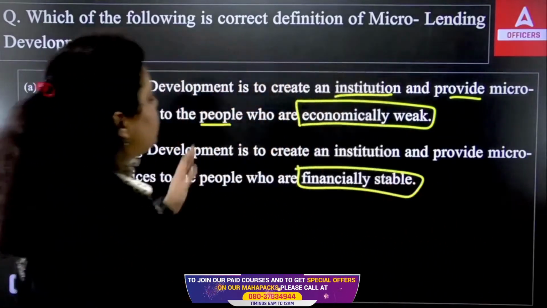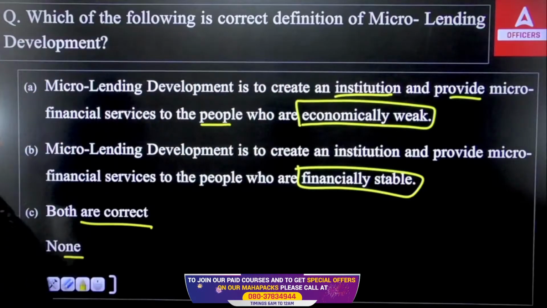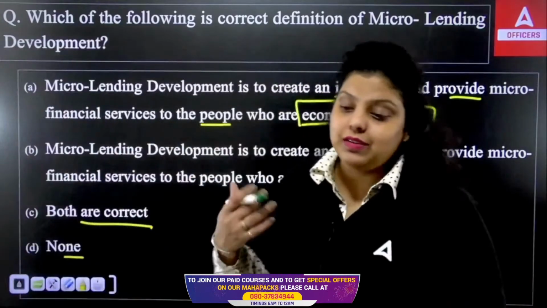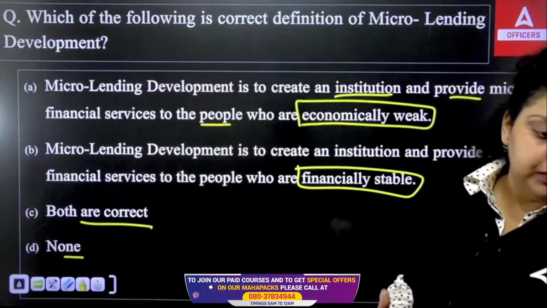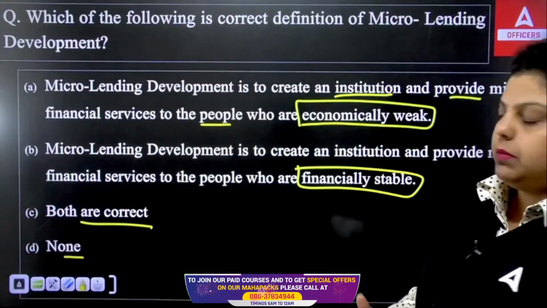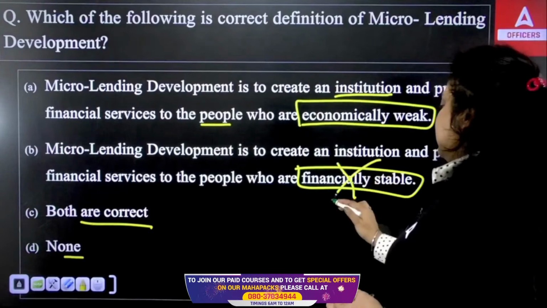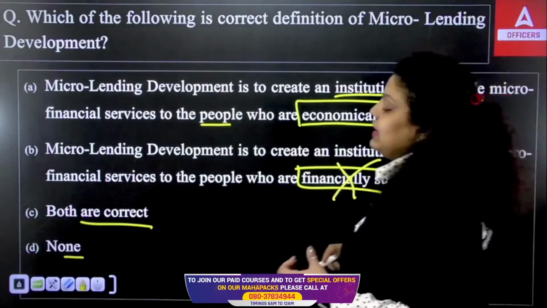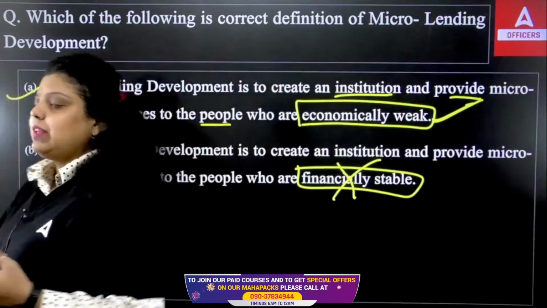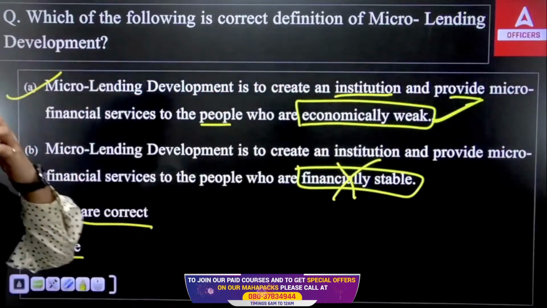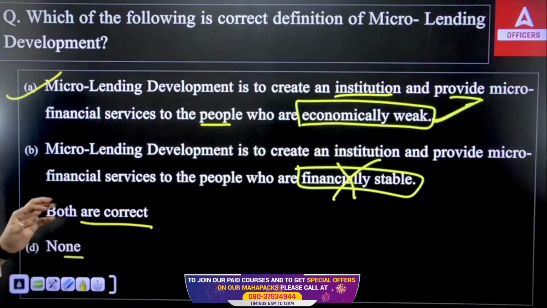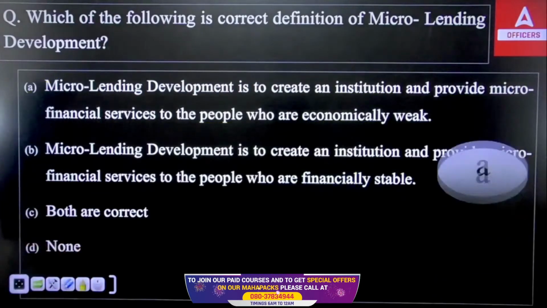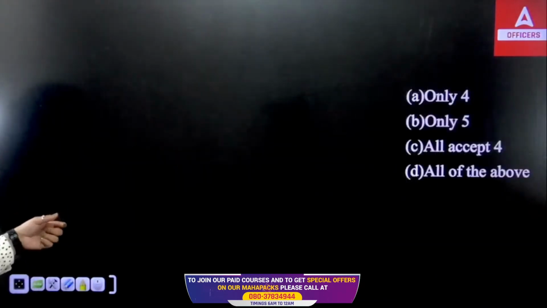And here we are talking about micro lending development. So micro lending development is providing services that will provide loans to the people, that will provide finance services to the people. Not to the financially stable person, because they do not need such kind of help, but the economically weaker person or weaker society or the disadvantaged population will definitely need this kind of service. So the right answer will be option A. Right answer is option A.